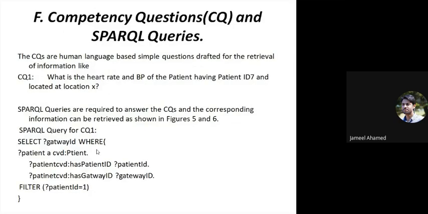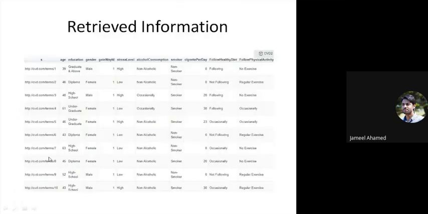So this is the format of SPARQL queries. Then in order to retrieve the information from the knowledge graph, we simply write down the SPARQL queries, but the SPARQL queries are written on the basis of the competency questions. So what are these competency questions? Competency questions are normal human language based simple questions which are drafted on how we can retrieve the information from the knowledge graph. So this is the SPARQL query format.